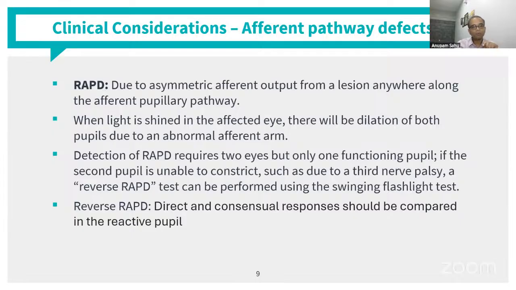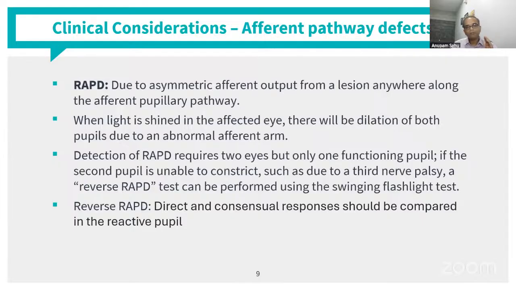So if the second pupil is unable to constrict, say there is a third nerve palsy in one of the eyes, and you also see that the pupil is dilated, how do you know whether it is because of the efferent pathway or because of the afferent pathway? Then we do the reverse RAPD test, and this is done in the normal eye. So you see both the direct and consensual response in the normal eye, and that is how you then evaluate whether the third nerve palsy is also associated with an optic nerve pathology or just an efferent pathway defect.